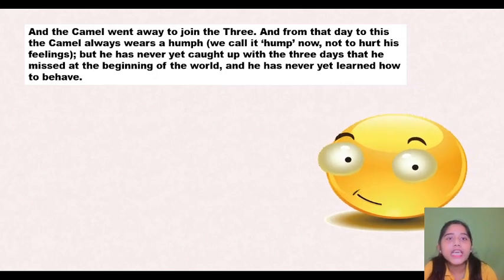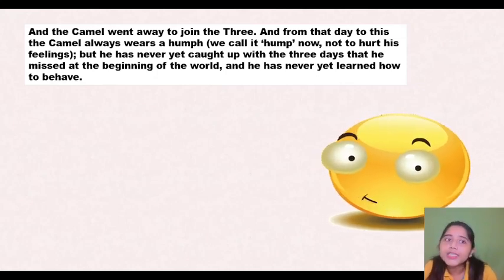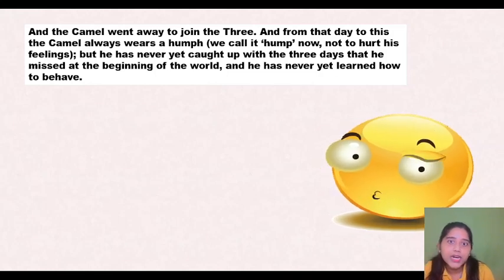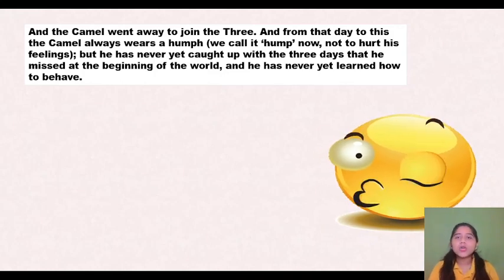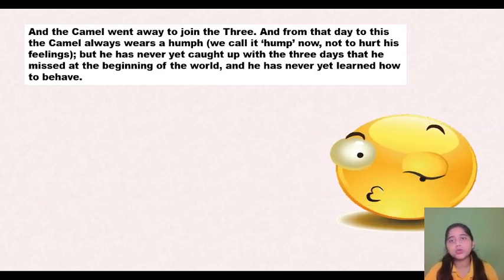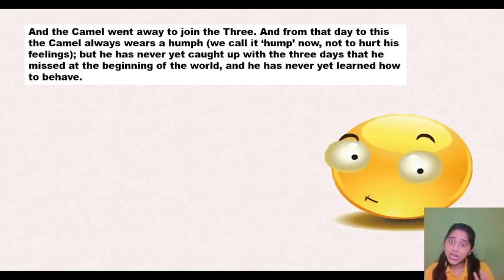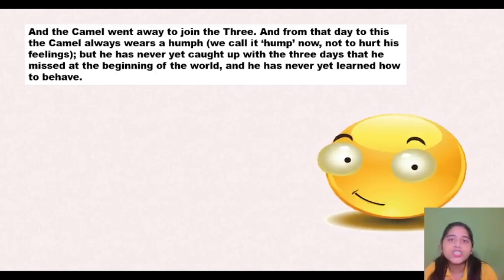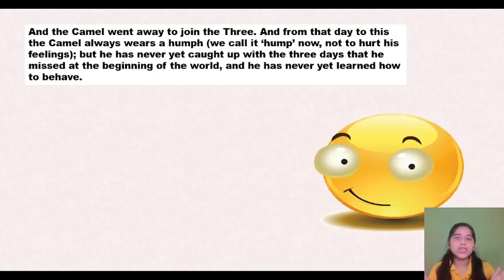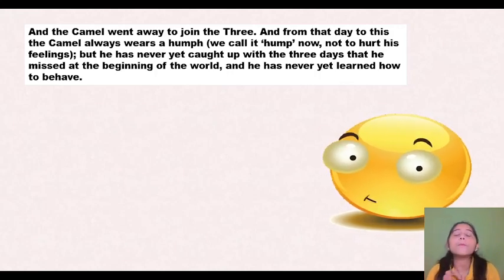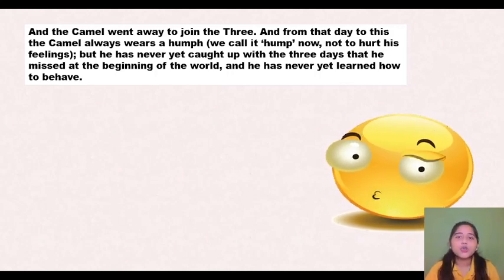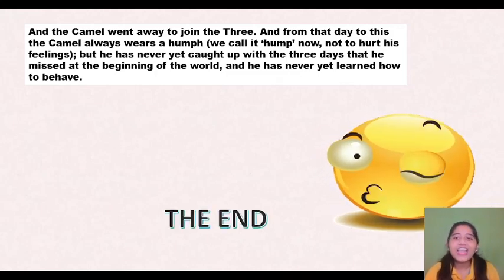But he has never yet caught up with the 3 days that he missed at the beginning of the world, and he has never yet learned how to behave. And still now he couldn't make up for the 3 days. So still now the camel has a hump on its back and he still didn't know how to behave. If you ever see a camel, you will see it is continuously standing, it's not obeying its master, so it doesn't know how to behave properly, right? So this is the end of the lesson.